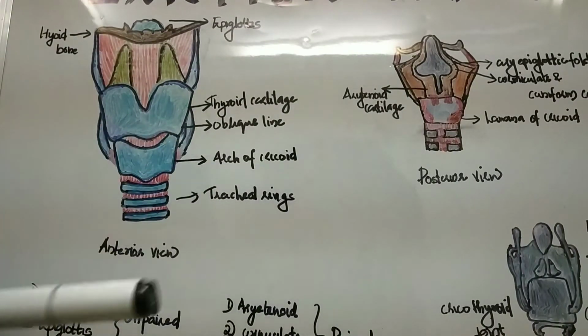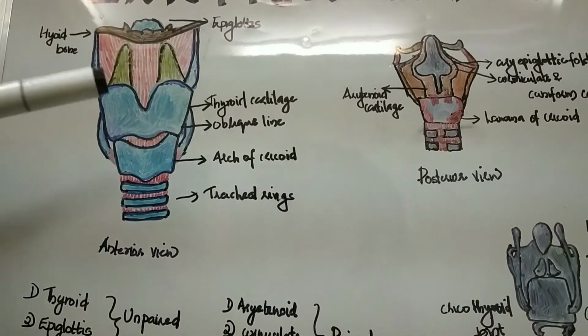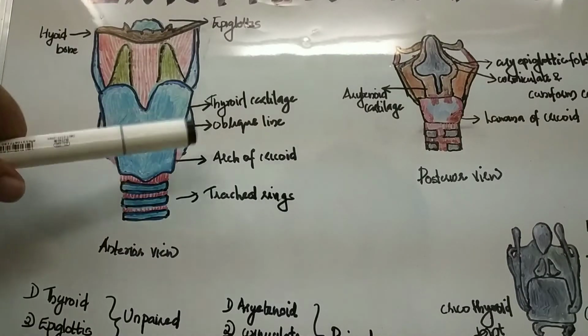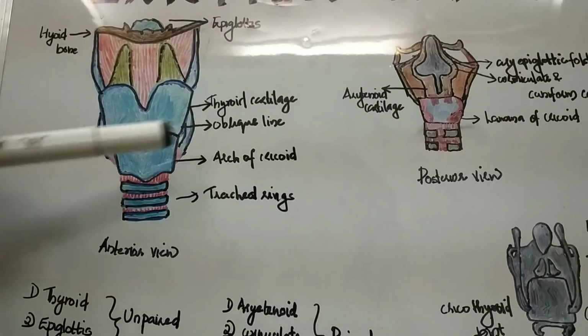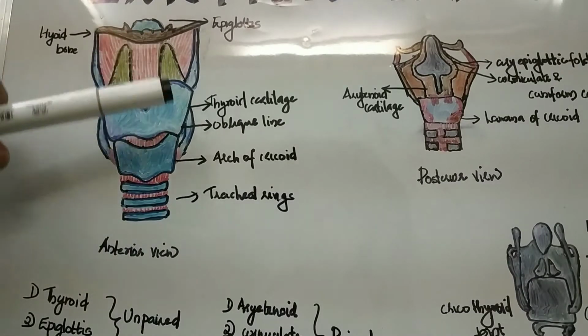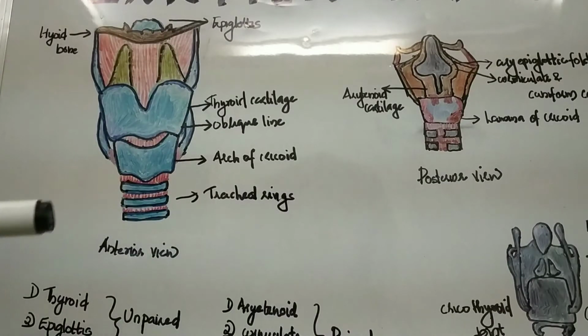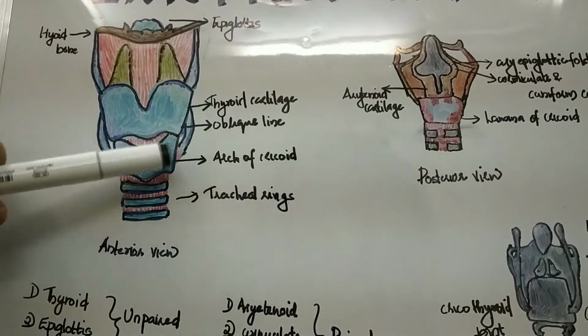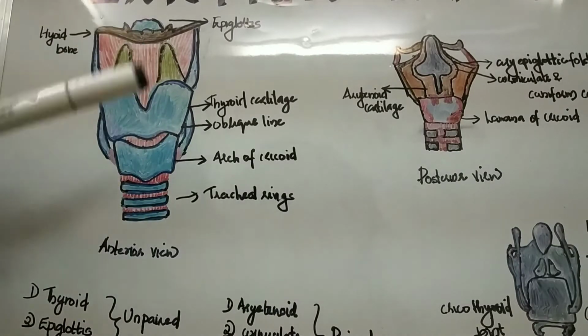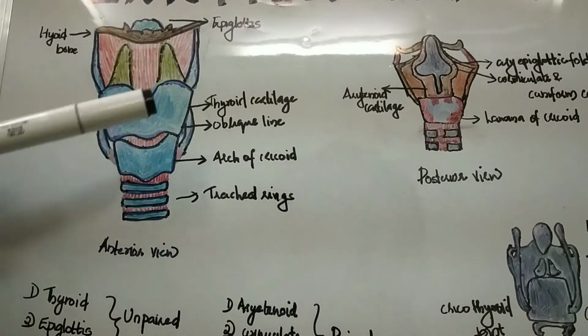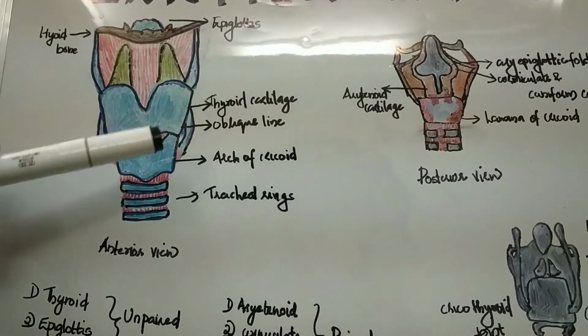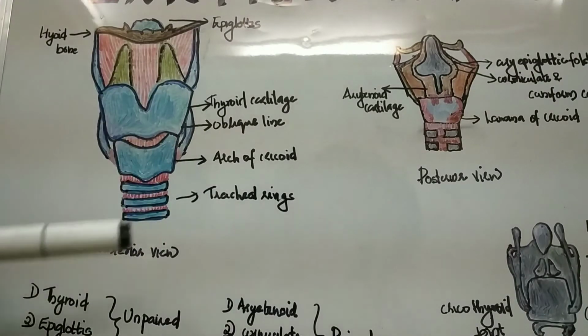Next is the cricoid cartilage. This is a ring-shaped cartilage and it encircles the larynx below the thyroid cartilage. You can say that it forms the foundation stone of the larynx. It is thicker as well as stronger compared to the thyroid cartilage.